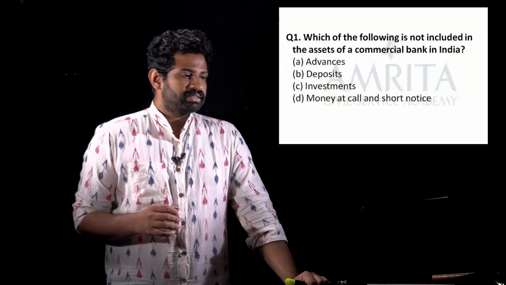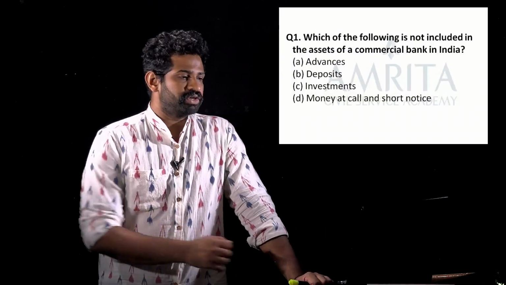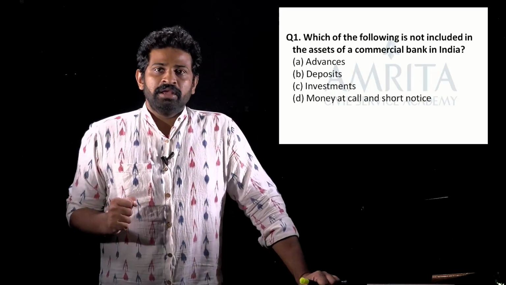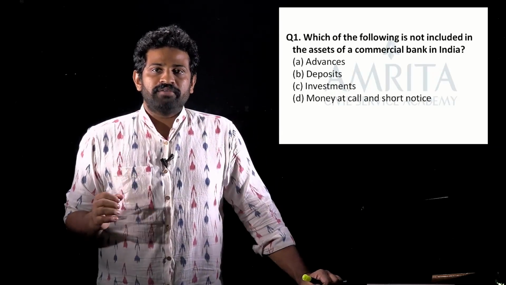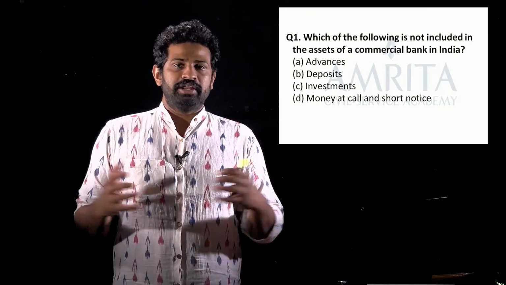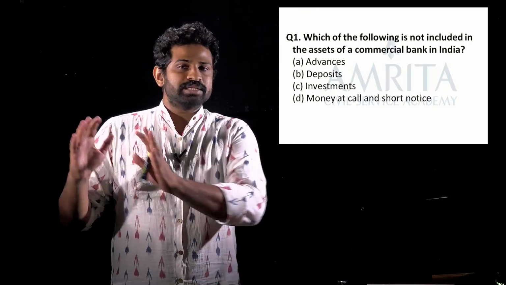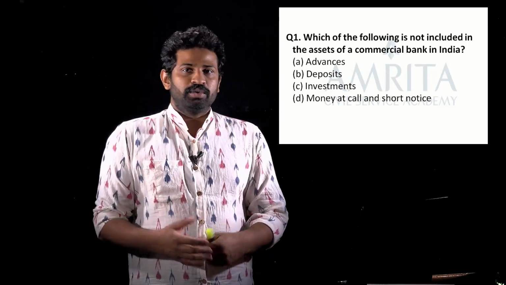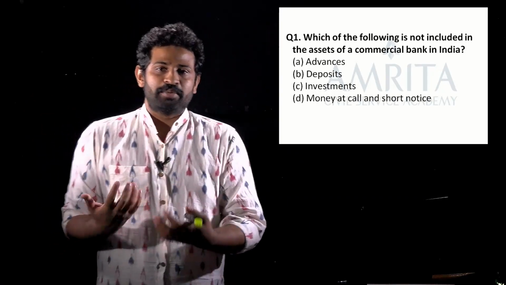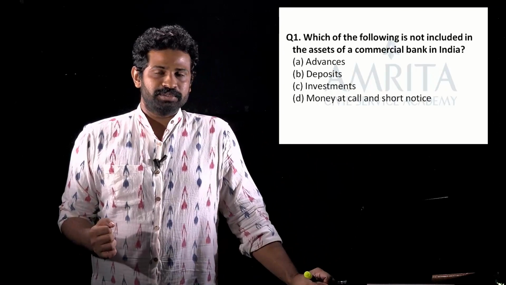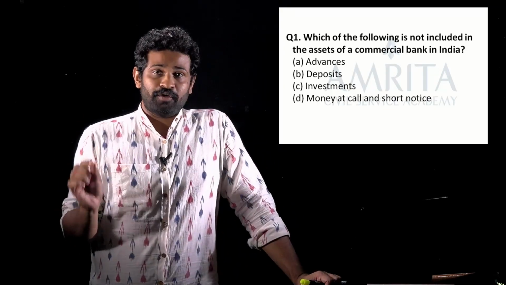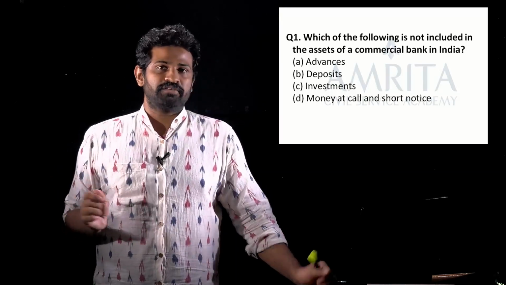So the first question is, which of the following is not included in the assets of a commercial bank in India? So I know that all those who have learned anything basic in money and banking would obviously know the answer for this. Okay, but that is one way of approaching it. Maybe I can do that here also. Or maybe I'll take that logical, commonsensical approach first, then we'll go to the definitional approach. Okay, so what is a commonsensical approach we can bring here? So the question is, which of the following is not included in the assets of a commercial bank?